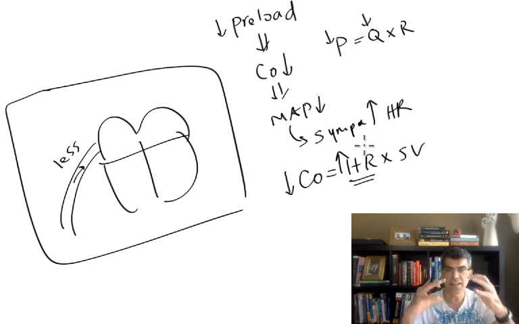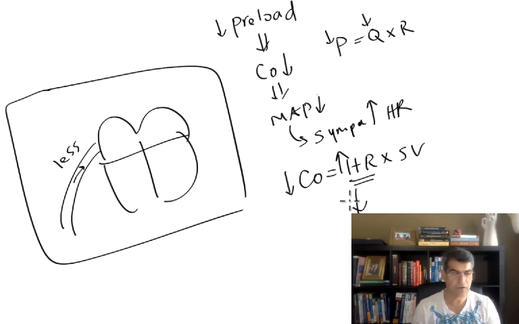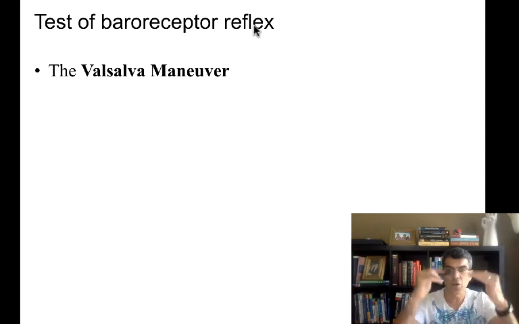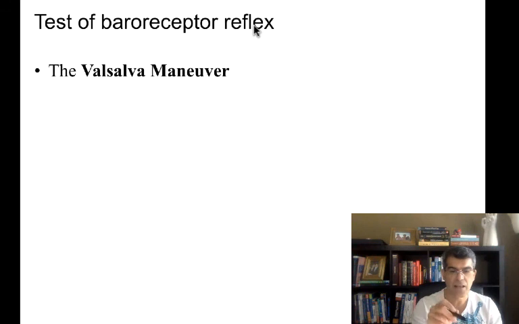As soon as the patient stops the Valsalva maneuver, you check the heart rate, it is going to go down. By doing Valsalva maneuver, I know if baroreceptor reflex works or not, because Valsalva maneuver is going to increase your heart rate, and by stopping this one, your heart rate is going to go back to baseline. And I know by doing that test, your baroreceptor reflex functions properly. I hope that makes sense.